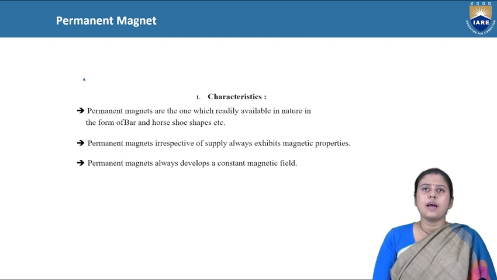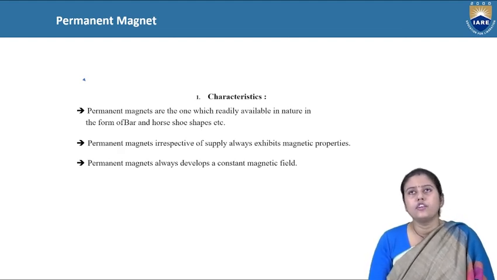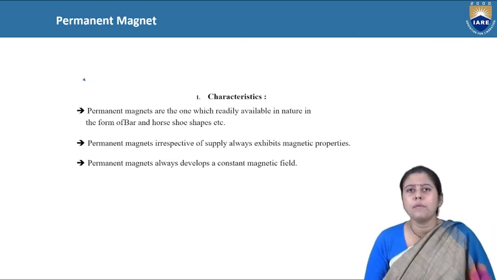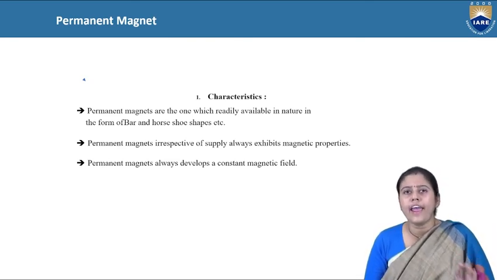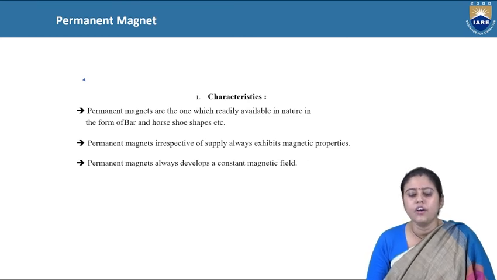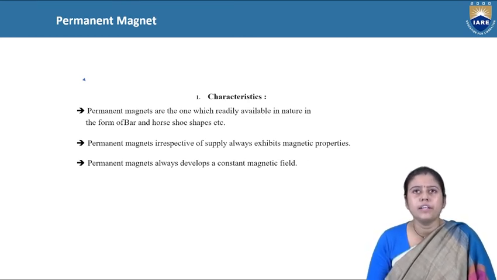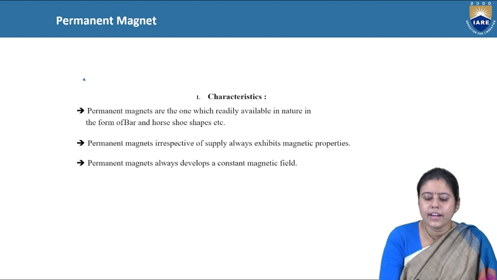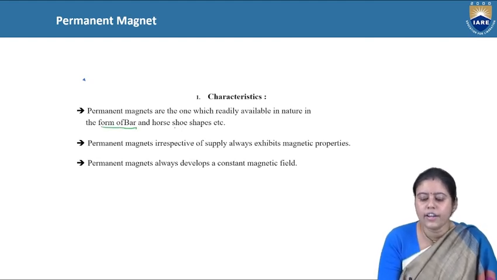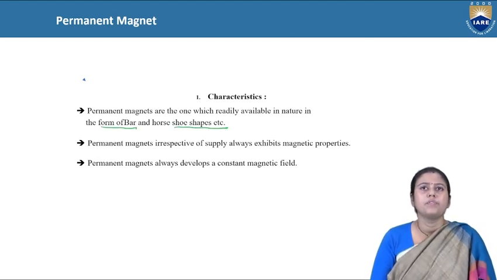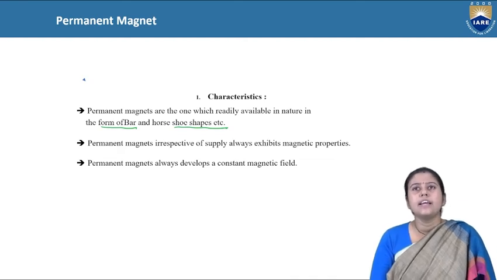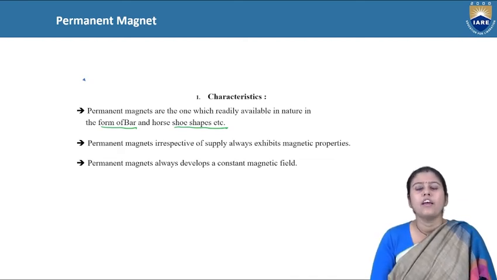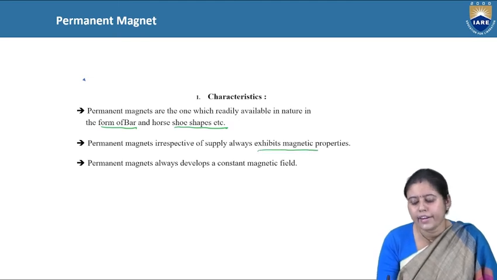Next, we will discuss the permanent magnet. What is the meaning of permanent magnet? A permanent magnet means a normal magnet; we are not giving any type of current to it. What are the properties of the permanent magnet? Permanent magnets are readily available in nature, either in the form of a bar or in the form of a horseshoe. Irrespective of supply, they always exhibit the magnetic property.